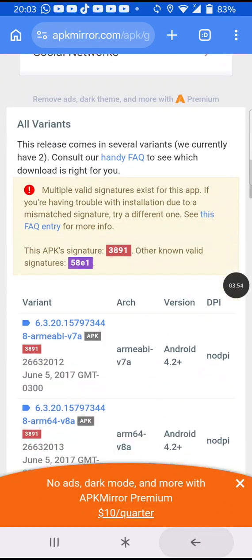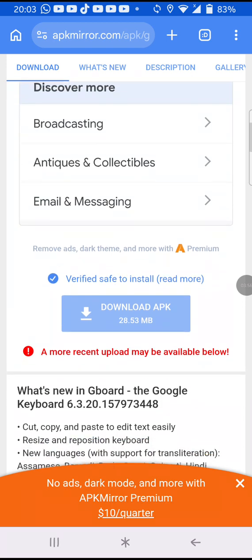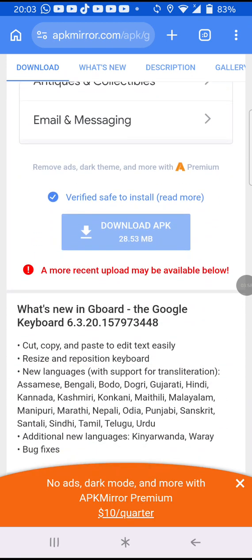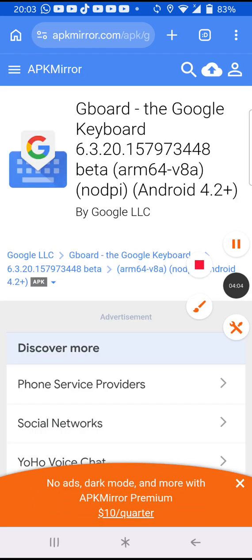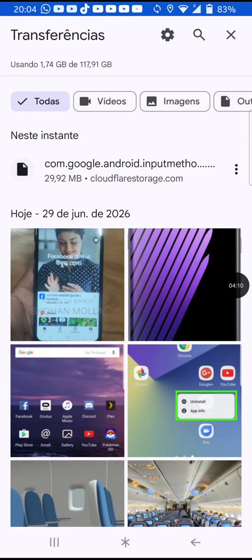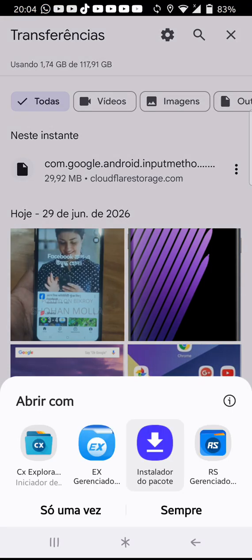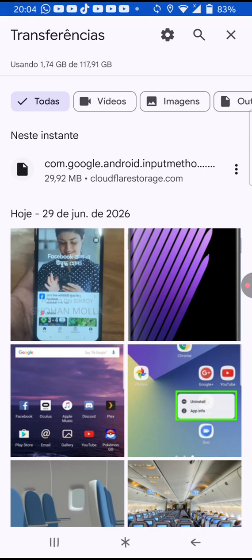Then scroll down until you see this button. Then tap on it to download the APK. This will take a few seconds. And now that the APK has downloaded, tap on the APK.